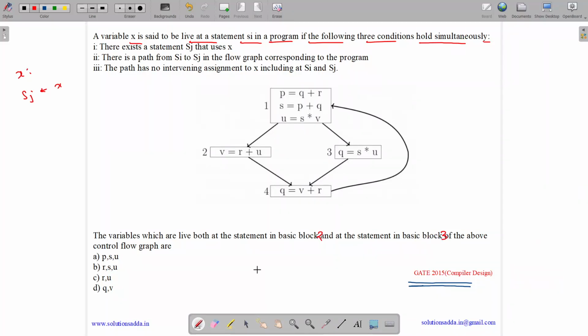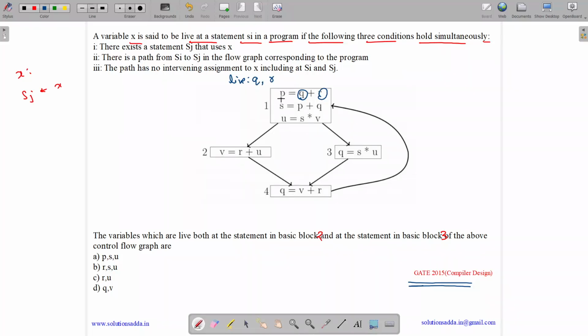And these are the options. So let us see how we will do this. See, the variables q and r are live at the entry point of block 1. So this is block 1. The variables which are live over here are q as well as r.